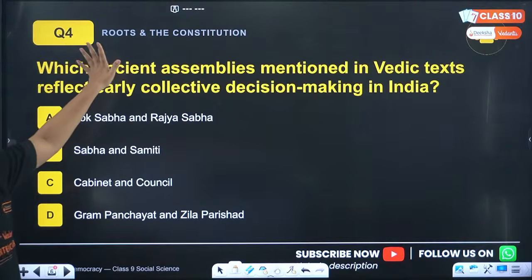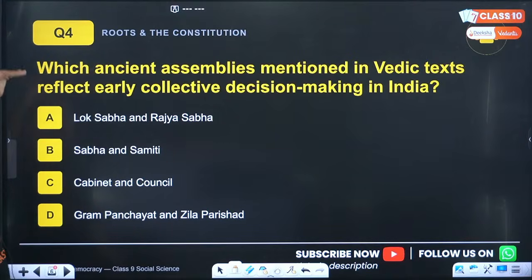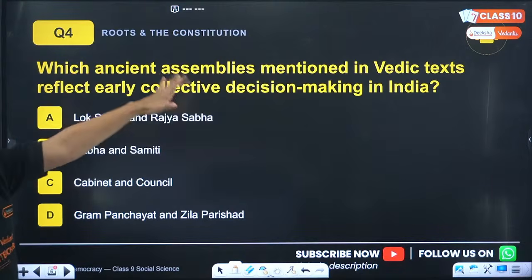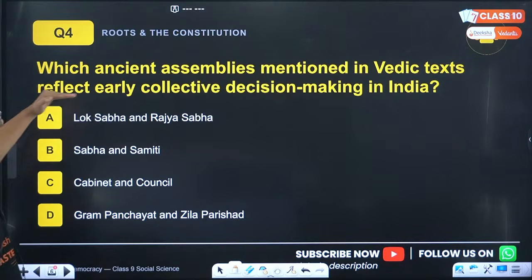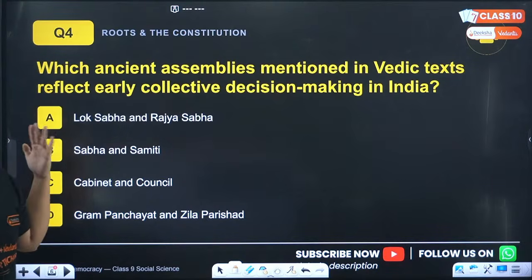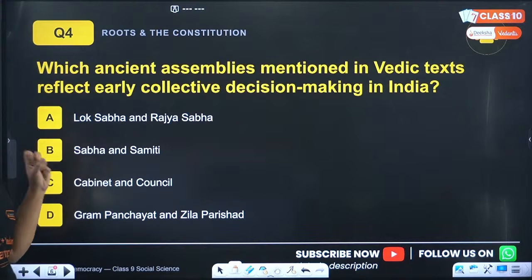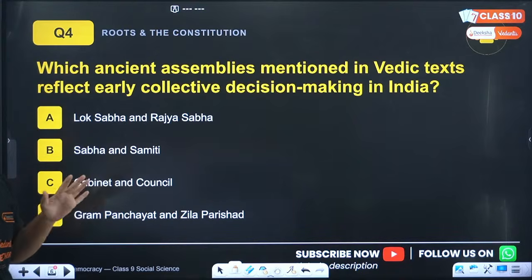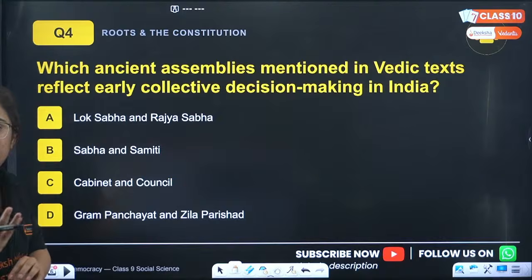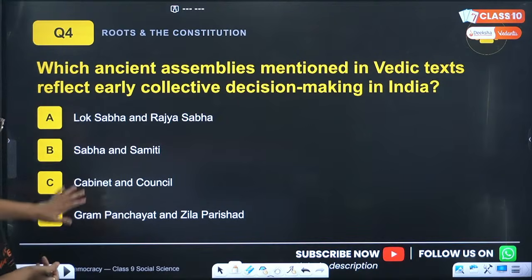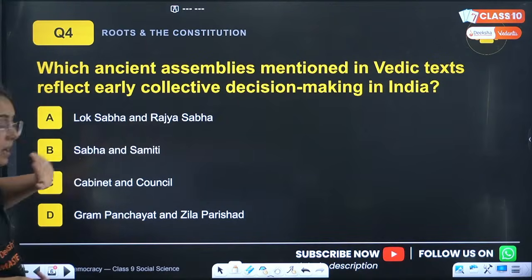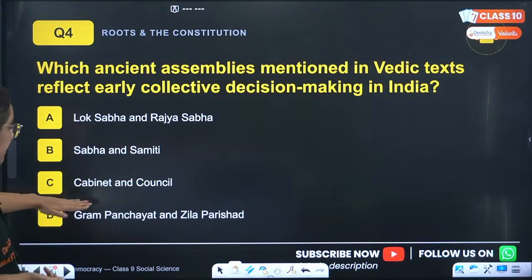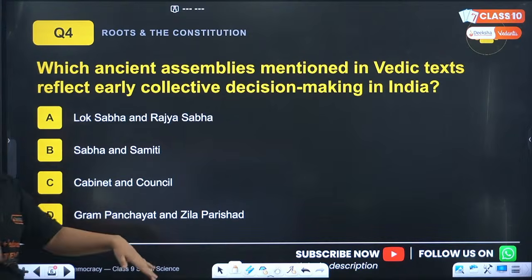Next is question number 4. Which ancient assemblies mentioned in Vedic text reflect early collective decision making in India? So here the Indianized version of NCERT came. Finally, we talk about the ancient assemblies which have democratic principles, which have democratic features within themselves. What are they? Lok Sabha and Rajya Sabha, Sabha and Samiti, Cabinet and Council, Gram Panchayat or Zilla Parishad.